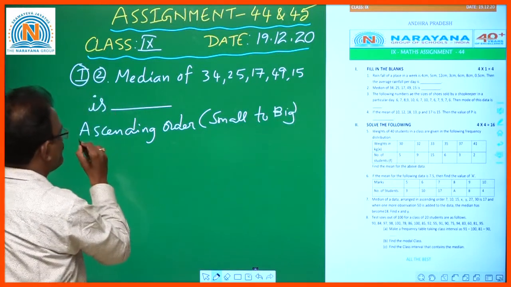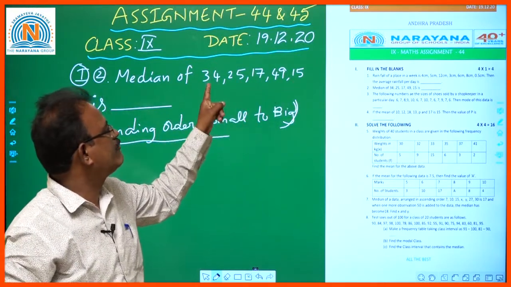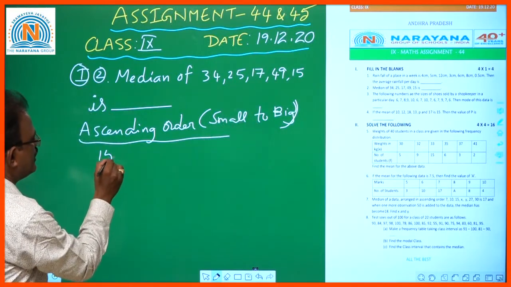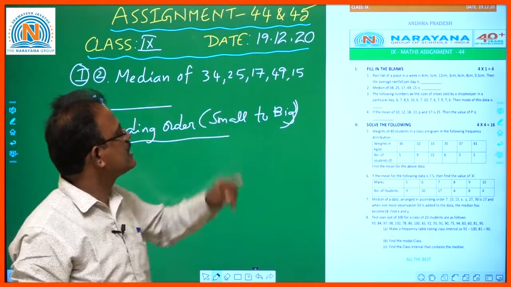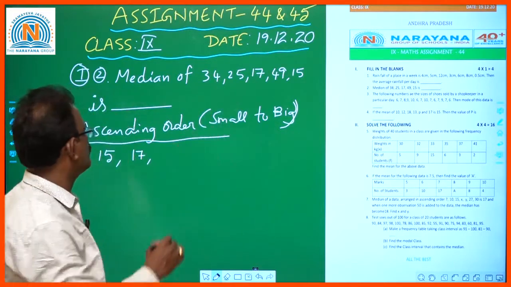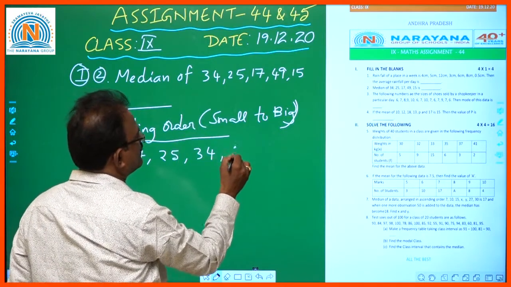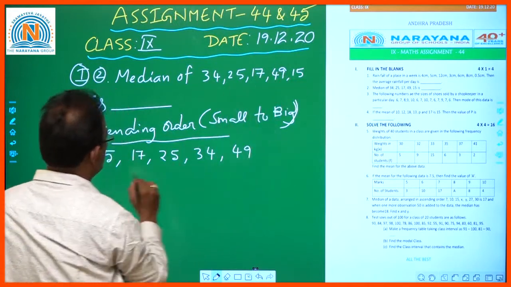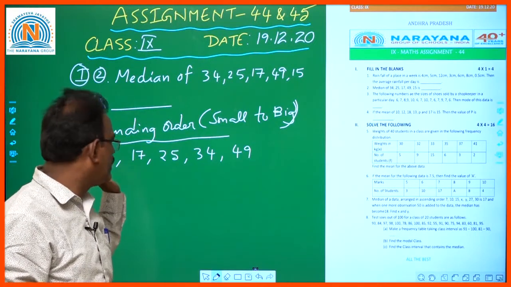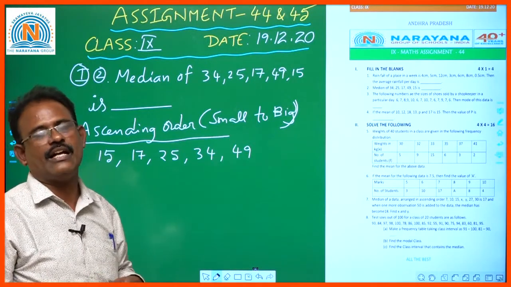So what is the smallest observation among 34, 25, 17, 49, 15? Yes, 15. After 15, 17. After 17, 25. After 25, 34. And then 49. So 1, 2, 3, 4, 5. After you write the ascending order, as the number of observations is 5, odd, the middlemost one is the median of the entire data.